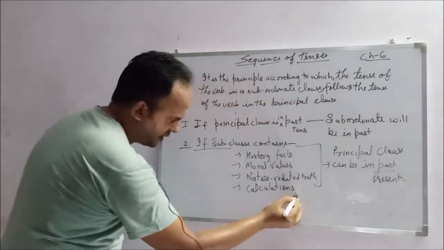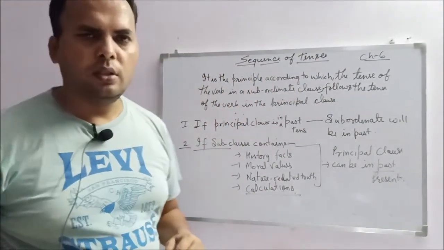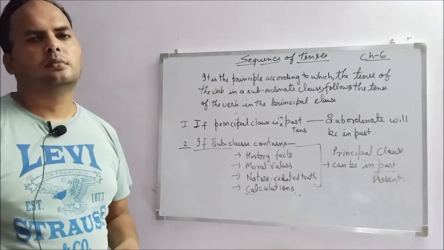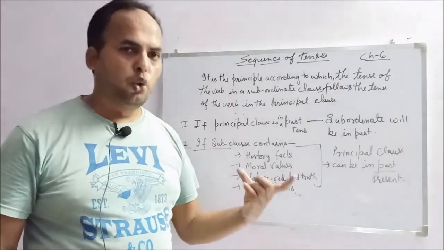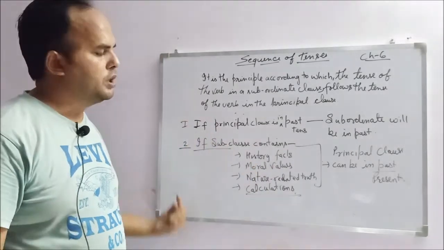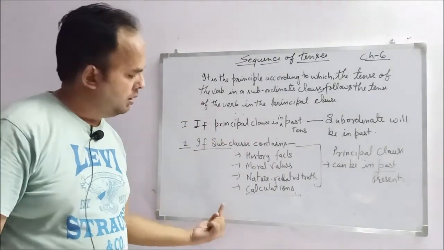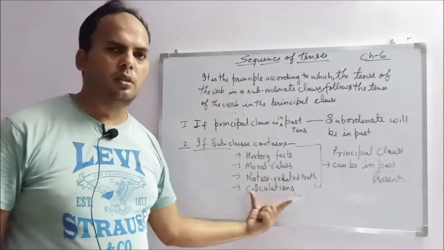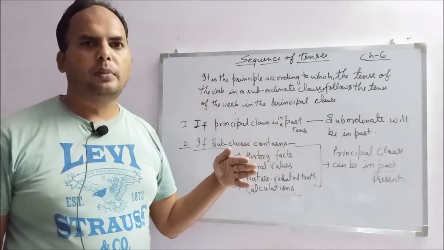I have written this. If I say 2 and 2 makes 4, how are you going to write it? John sir said that 2 and 2 makes 4. I said a calculation: 2 and 2 makes 4.